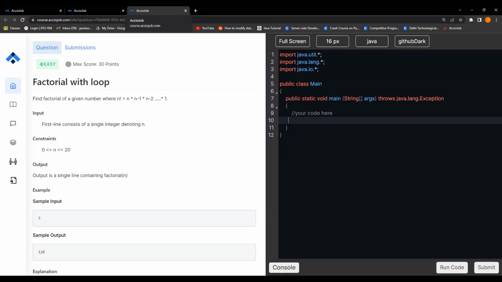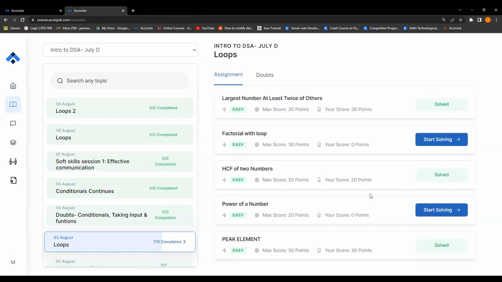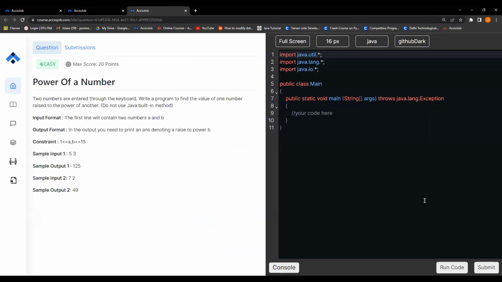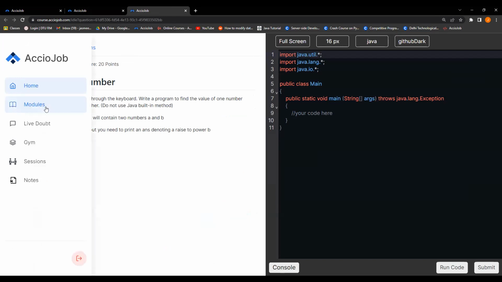That's basically the same. So let's go with power of a number. Okay, power of a number. So is this problem covered in the main class? No sir. All right, so let's do this.